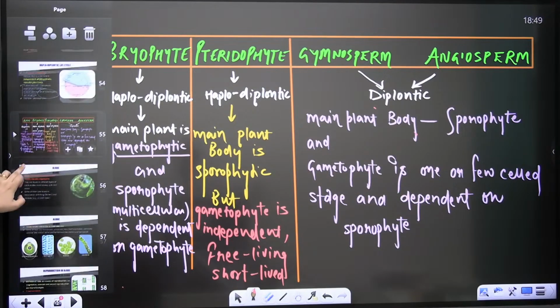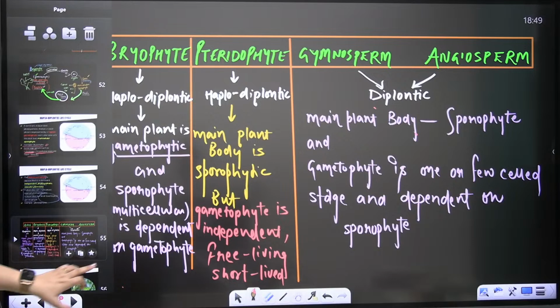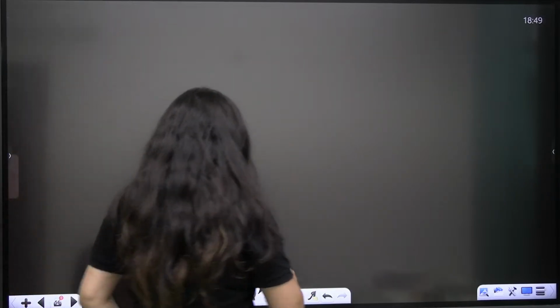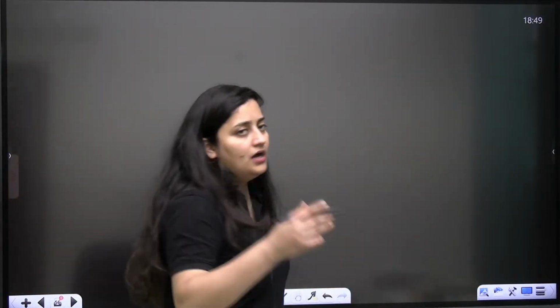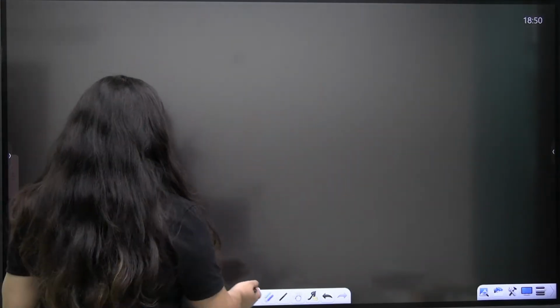Okay, so now we need to start the algal portion. We have to start the algae, but before that we will make one flow chart. Up to this part, if there is any doubt, do let me know. Be quick. No doubt? Sure?